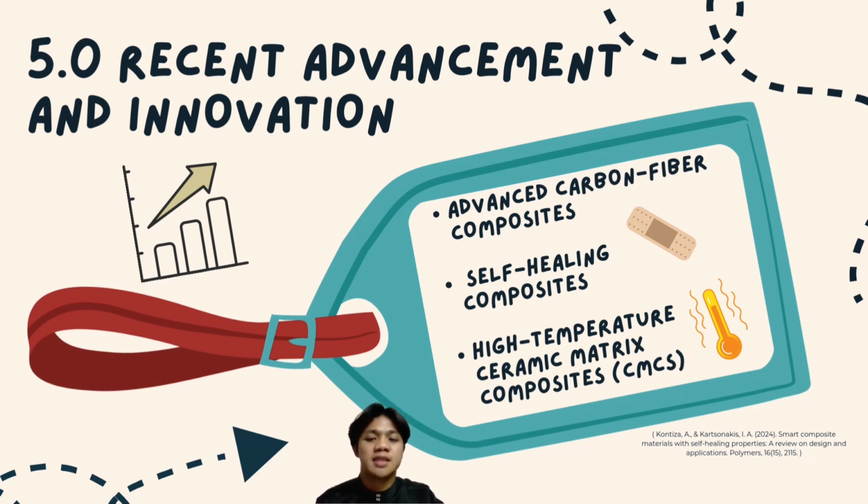Last but not least is high-temperature ceramic matrix composites, CMCs for short. CMCs excel under extreme heat, ideal for jet engines and friction-heavy components, extending performance in high-speed operations. CMCs are being developed for turbine blades and spacecraft heat shields, tolerating over 2,400 Fahrenheit and thermal stress for re-entry.